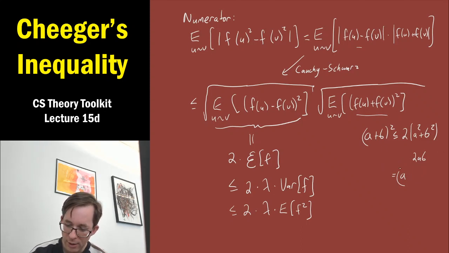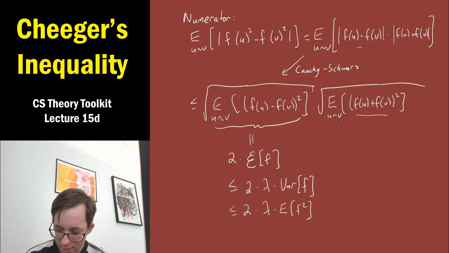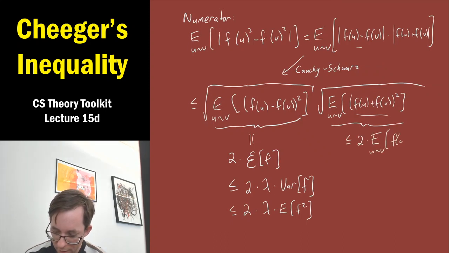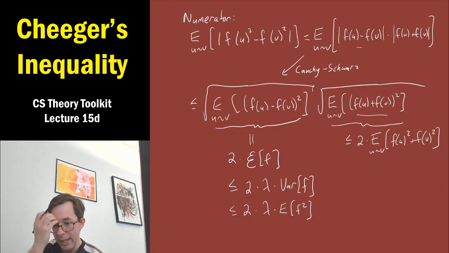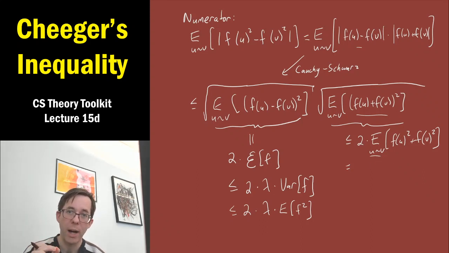So we'll plug that in here again with a being f of u and b being f of v. And we get that this thing is at most 2 times the expectation over u, v of f of u squared plus f of v squared. And that's kind of cool because now linearity of expectation tells us, remember, here (u, v) was a random edge, but in isolation, u has the distribution pi, and v also has the distribution pi, as we know.